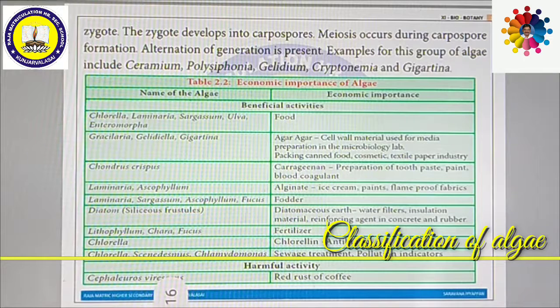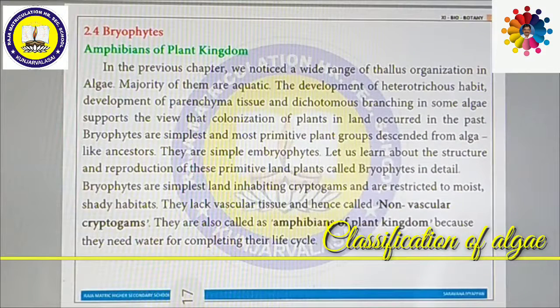Some algae are very much useful in sewage treatment and as pollution indicators. Some algae cannot grow in polluted areas. Algae such as Chlorella, Closterium, Chlamydomonas are very good examples. These are all useful or beneficial activities of algae. Some harmful activities are also there. Red rust of coffee in the coffee plant is a disease caused by Cephaleuros. So this is another type of algae. That's all about algae.